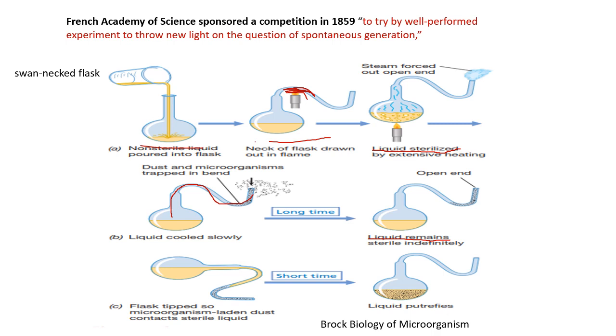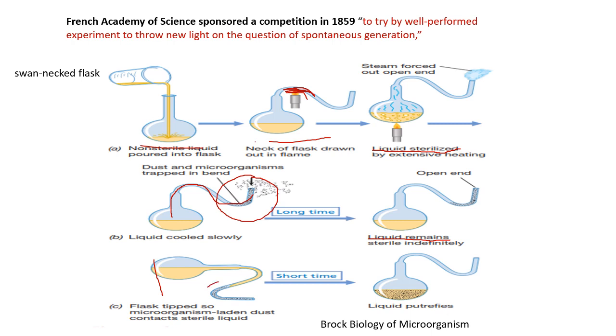But when he tilted the flask, you can see here that the liquid passed through this tube, touched the dust, and came back to the original place again. Here is the contamination, and the liquid got putrefied. So by this simple and beautiful experiment, he concluded that because microorganisms get trapped here for a longer duration, the liquid was sterile.